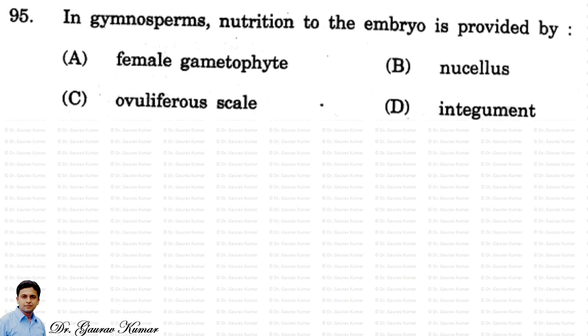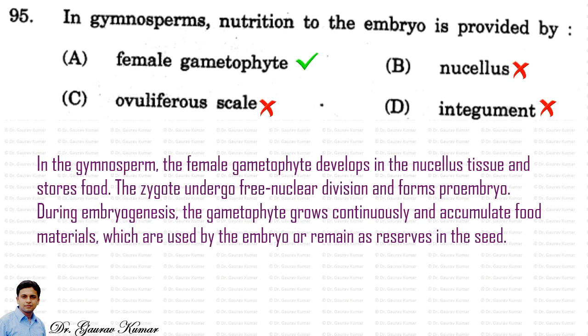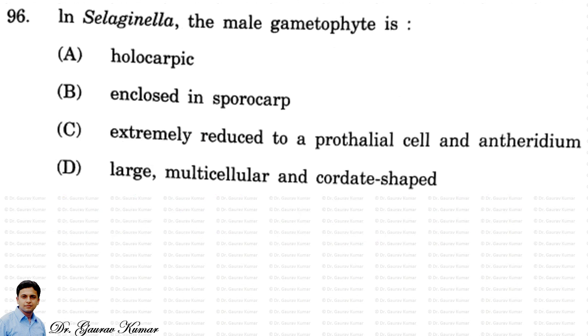Next question, in gymnosperms, nutrition to the embryo is provided by. So the answer is female gametophyte. In the gymnosperm, the female gametophyte develops in the nucellus tissue and stores food. The zygote undergoes free nuclear division and forms the proembryo. During embryogenesis, the gametophyte grows continuously and accumulates food material which is used by the embryo or remains as reserves in the seed.